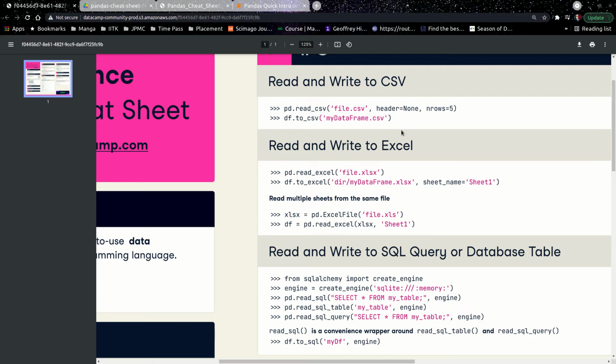So when I'm specifying header none, I'm specifying that the columns would not be imported. That means there is no header present in the file, and pandas will treat the file as not containing any names of the columns. So it will assign them automatically, right? So this is one of the ways.